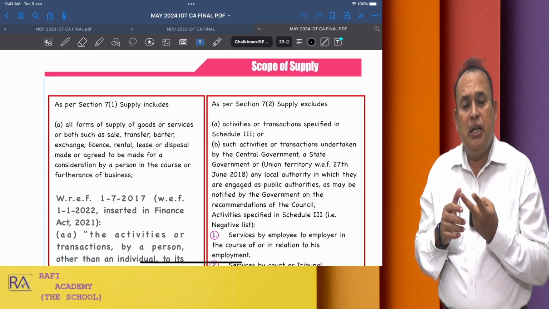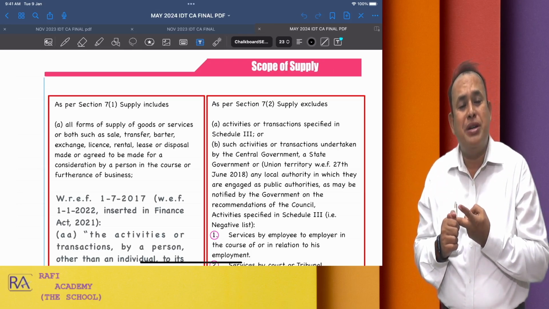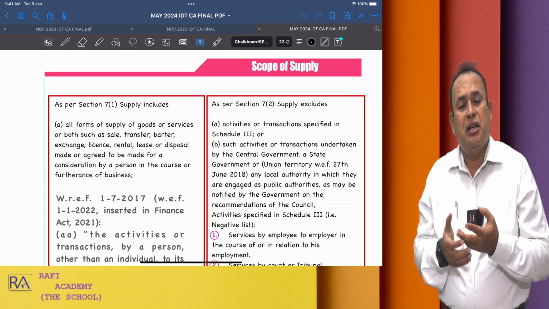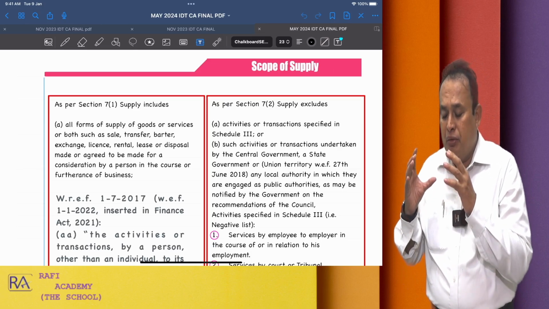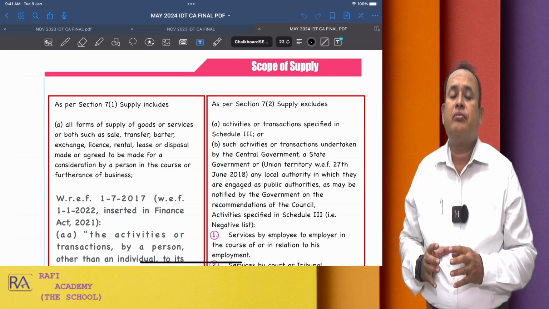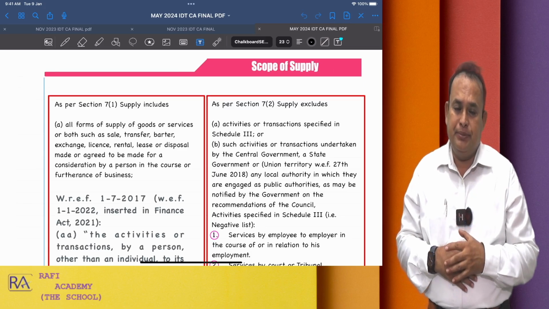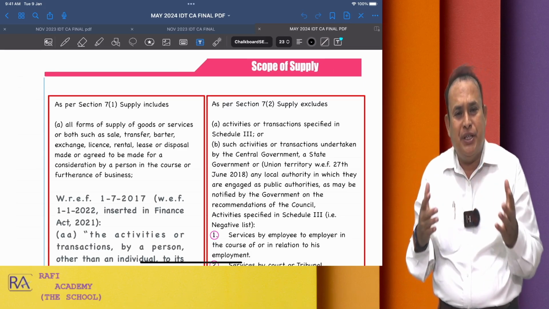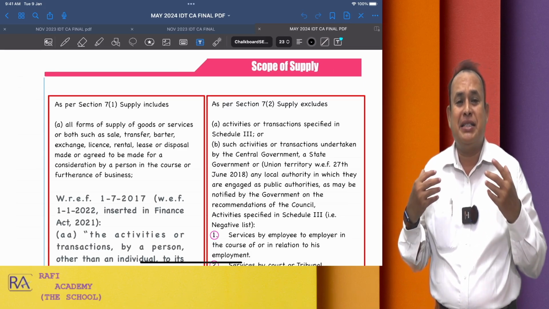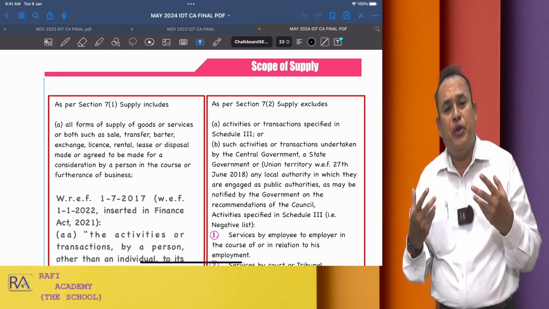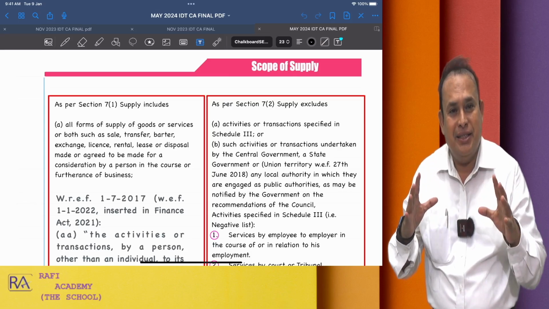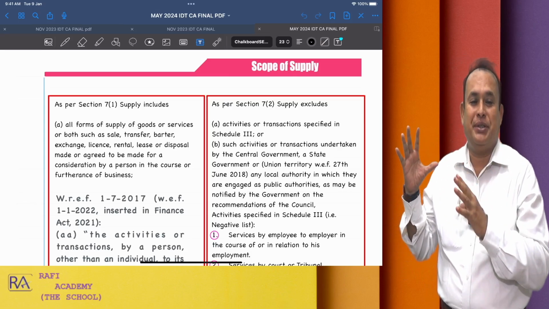Further, the input tax credit chapter. Further, time of supply, value of supply, and place of supply. These are all chapters with which my CA final level student, all of you, are familiarized. That is the expectation of the institute.